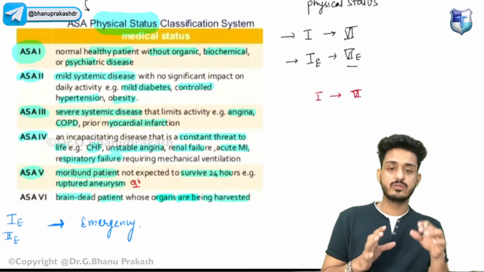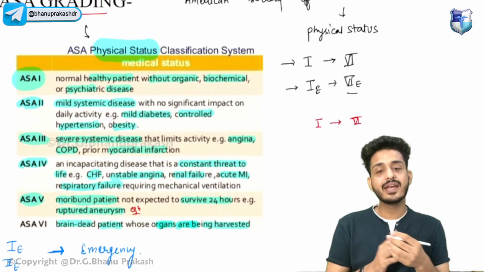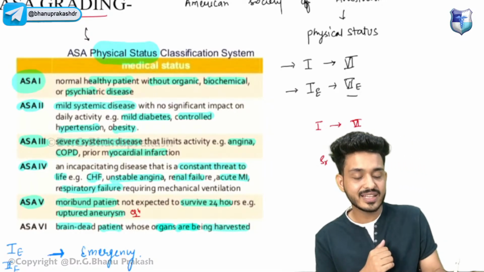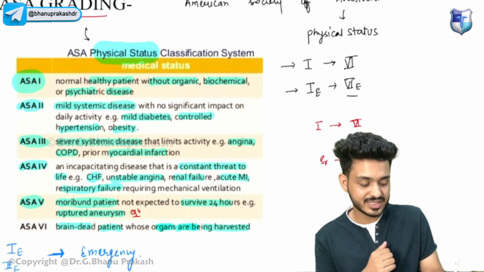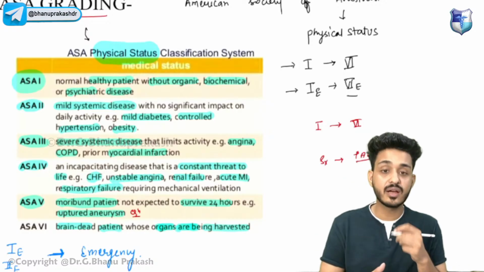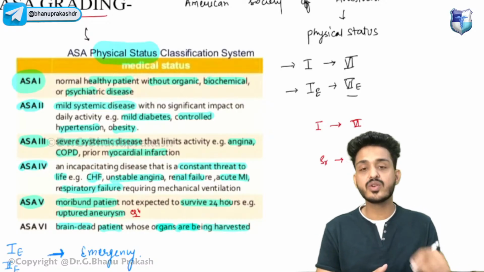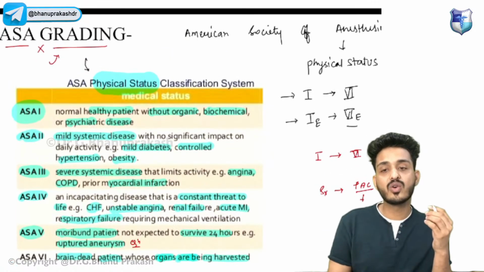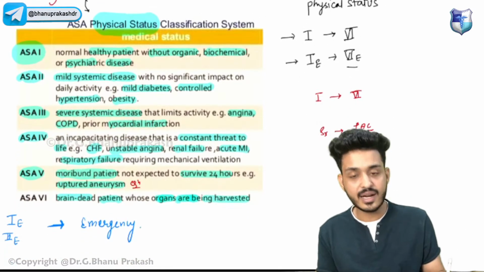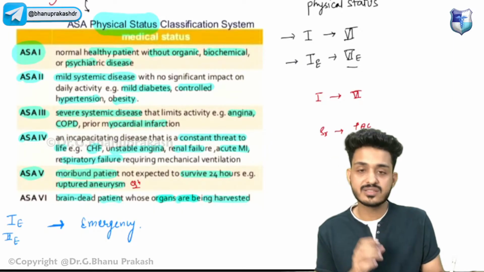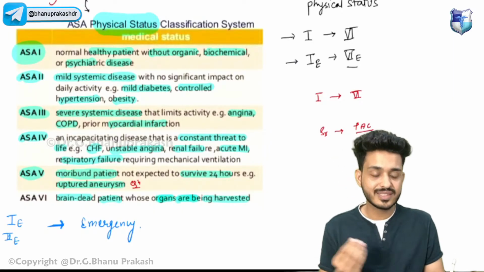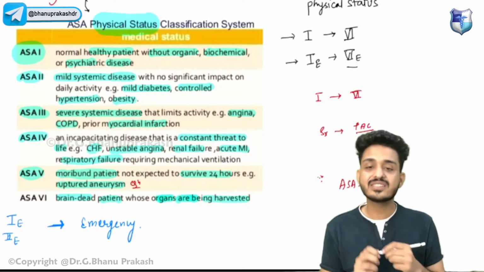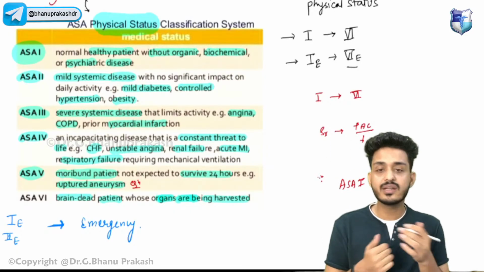Now what will happen, try to understand. A patient is coming to you for some kind of surgery. You are sending the patient for pre-anesthetic checkup. During the pre-anesthetic checkup, he will do some physical examinations, then also do the ASA grading, and then write it on the paper. For example, the anesthesiologist writes ASA grade 1. That means the patient is healthy and we can operate at any point of time.